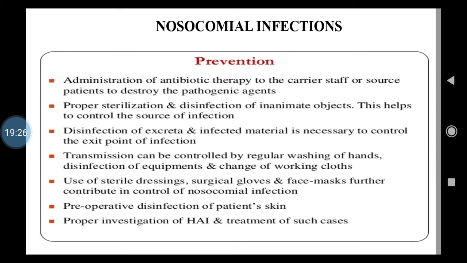Then disinfection of excreta and infected material is necessary, isn't it? So the discharges of patient we are here taking into consideration, which will eradicate the chances of spread of infection through discharges or secretions of patient, isn't it?